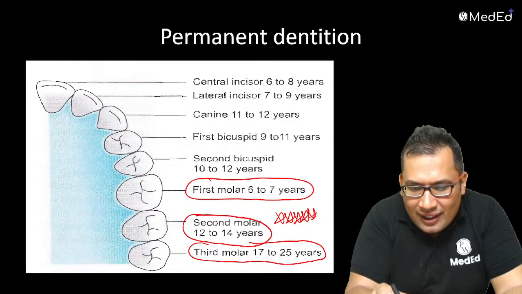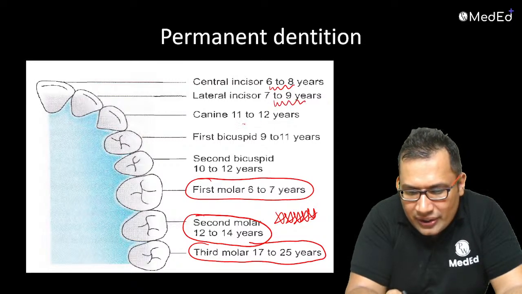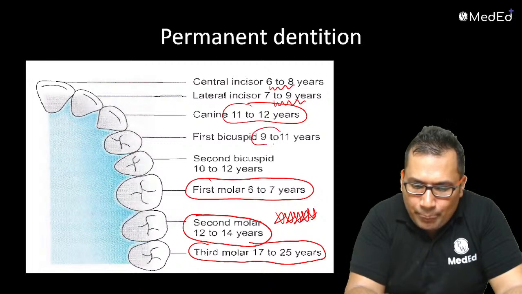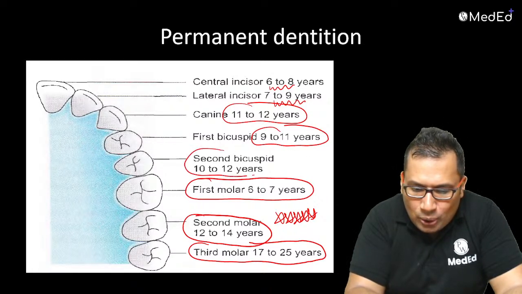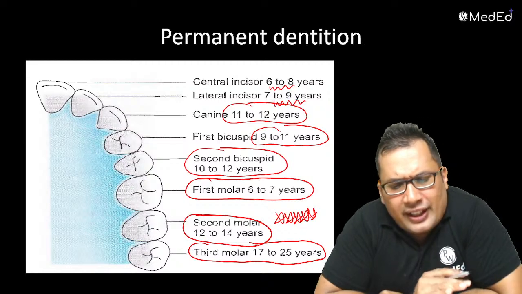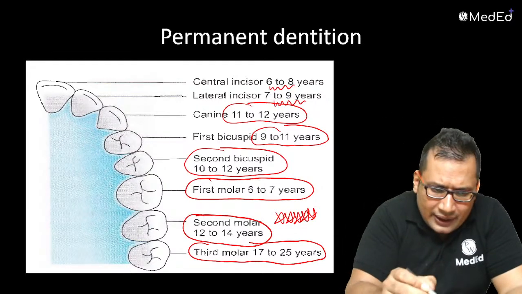Again, central incisor 6 to 8 years, lateral incisor 7 to 9 years, canine 11 to 12 years, first premolar 9 to 11, second premolar 10 to 12 years. This is a very commonly asked question in your exam. How to remember? Let me explain in 1 or 2 minutes.